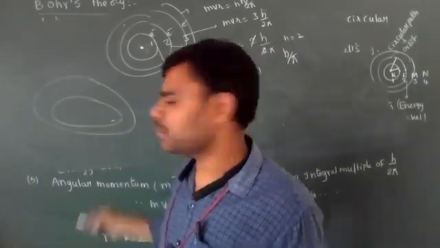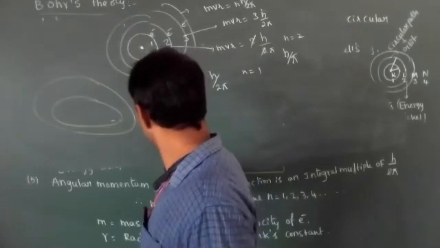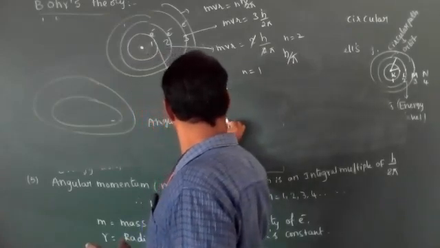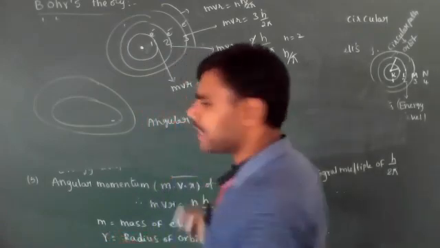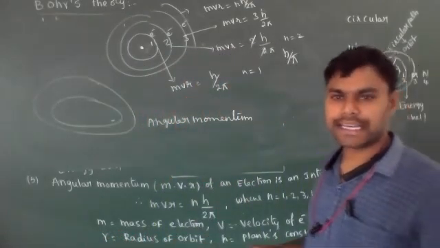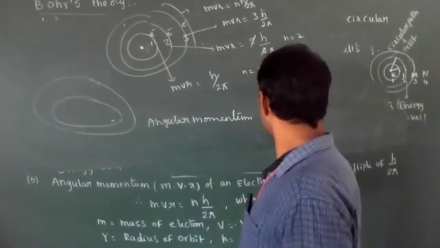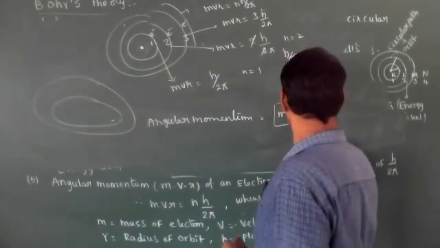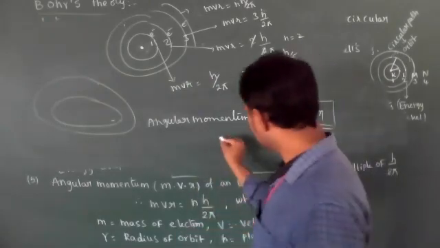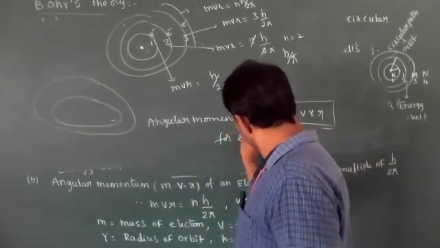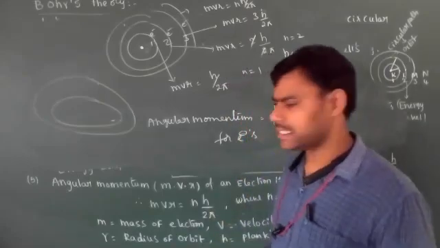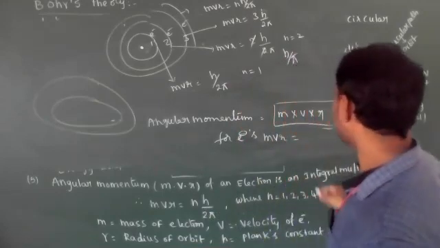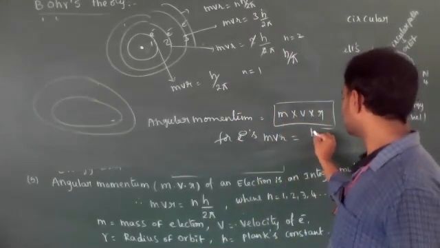How do we calculate that angular momentum? For a particle moving in a circular path, the angular momentum is always equal to mass into velocity into radius. For electrons, he said that the angular momentum mvr is an integral multiple of h by 2 pi.